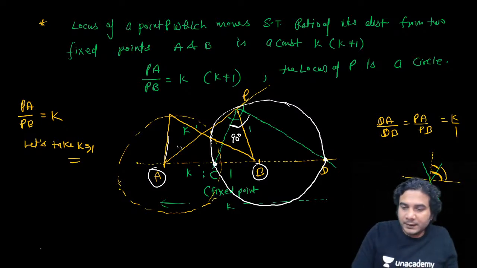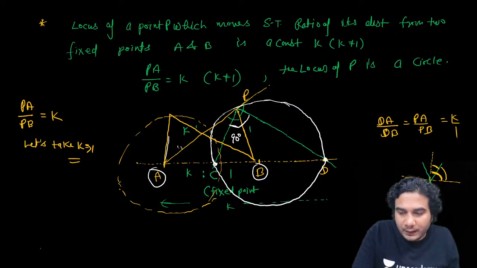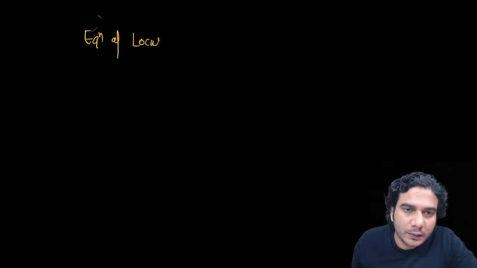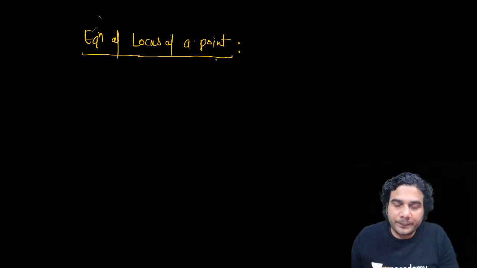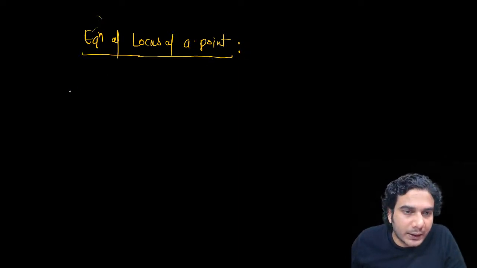All right. Now we will learn how to find the equation of a circle. I'll tell you certain steps for the equation of the locus of a point. Now this is very important. Most students remain confused while finding the equation of a locus. You need to always follow certain steps.